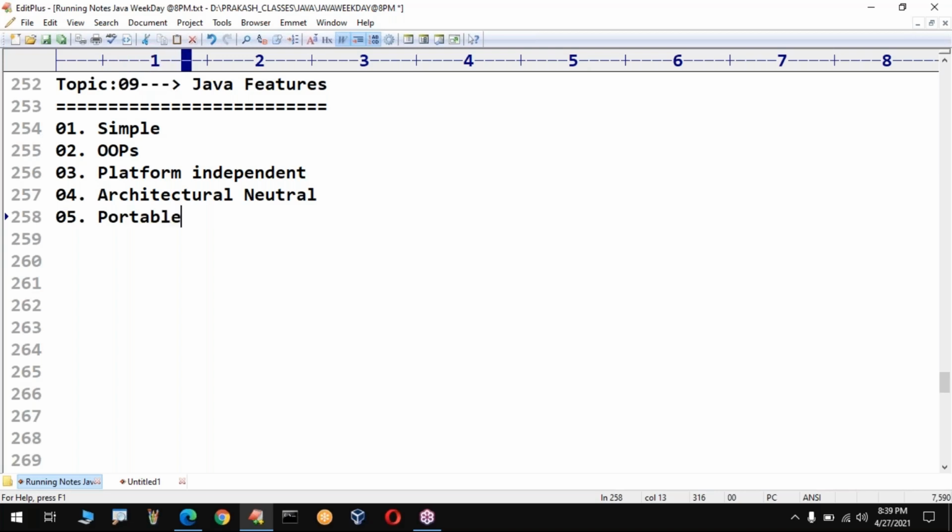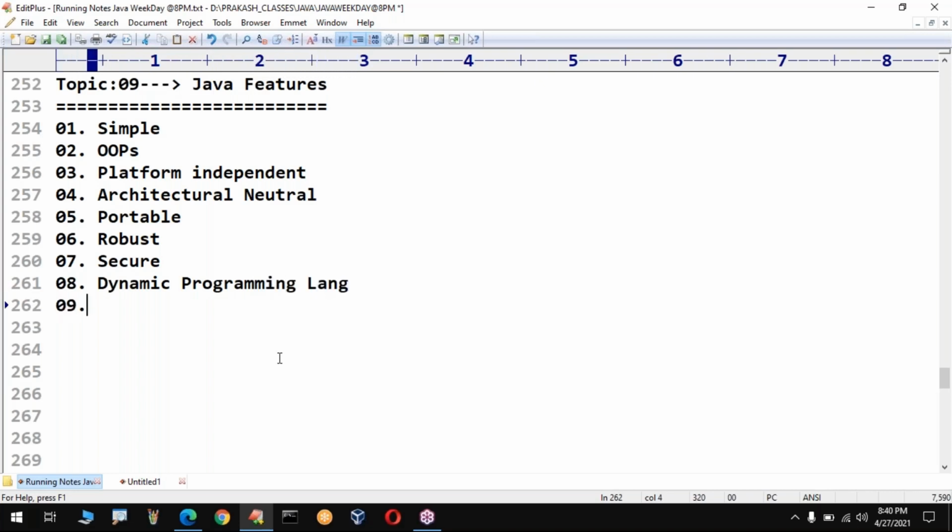Sir, portable means easy to move. Then, sir, robust. What is meant by robust? All these things we will discuss. Next, it is secured. Java is a highly secured programming language when compared even with Python. Then it is a dynamic programming language. I hope I covered this point also somewhere in this session itself.